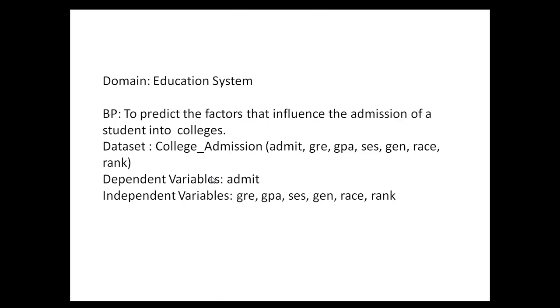Today we will discuss the project of our language. The topic of this project is the education system, and the objective of this project is to predict the factors that influence the admission of a student into colleges. In this project, we will use the college admission data, which has 7 attributes, and one attribute means one variable. Admit is the dependent variable, and the other 6 are the independent variables.